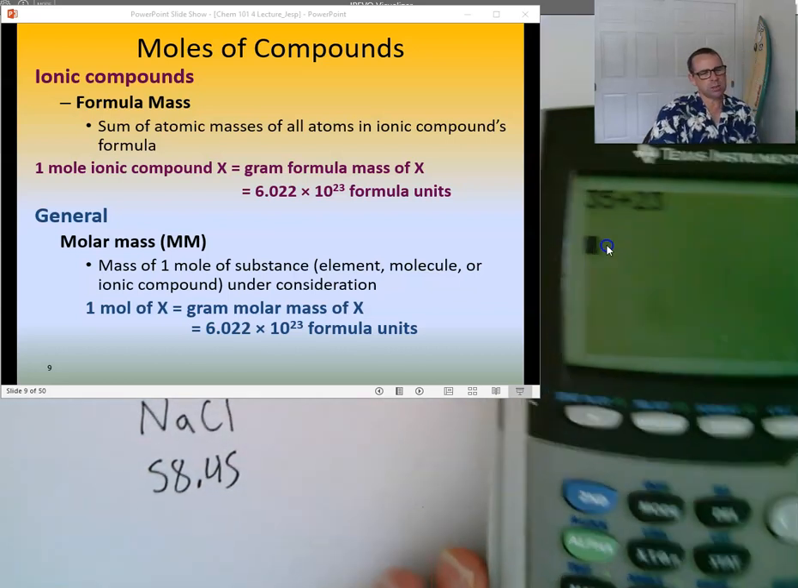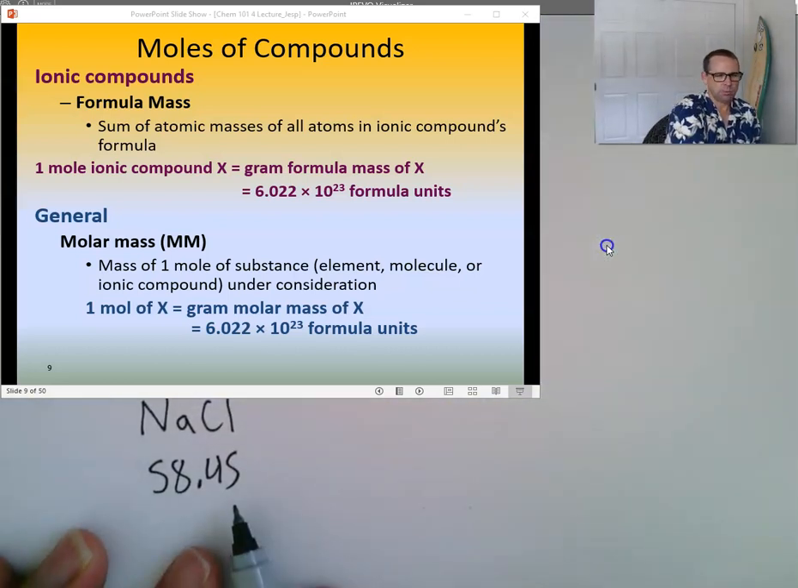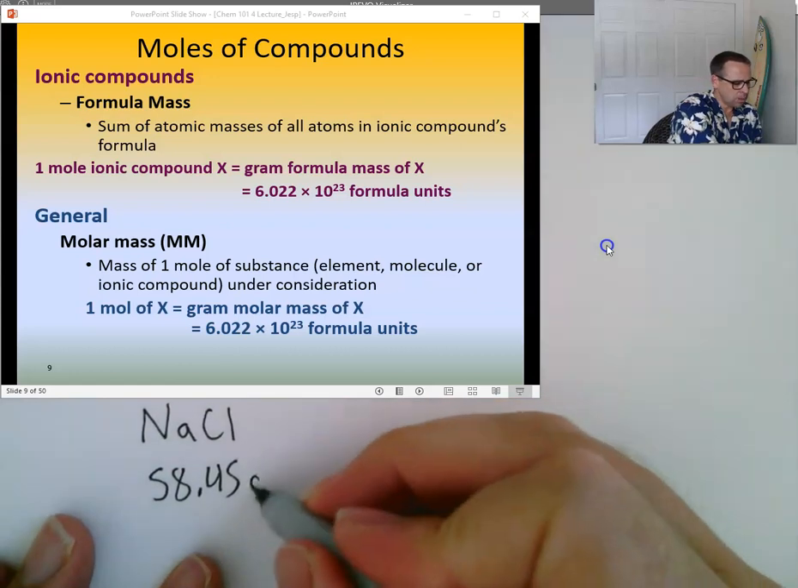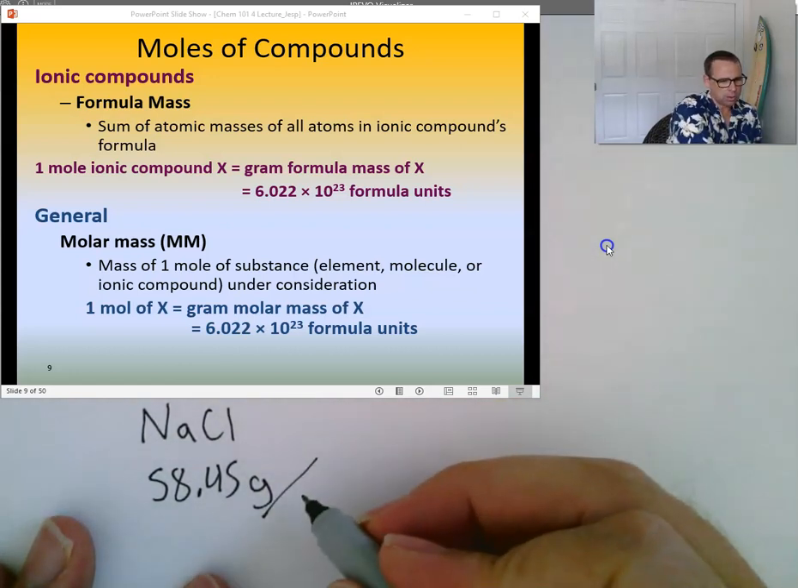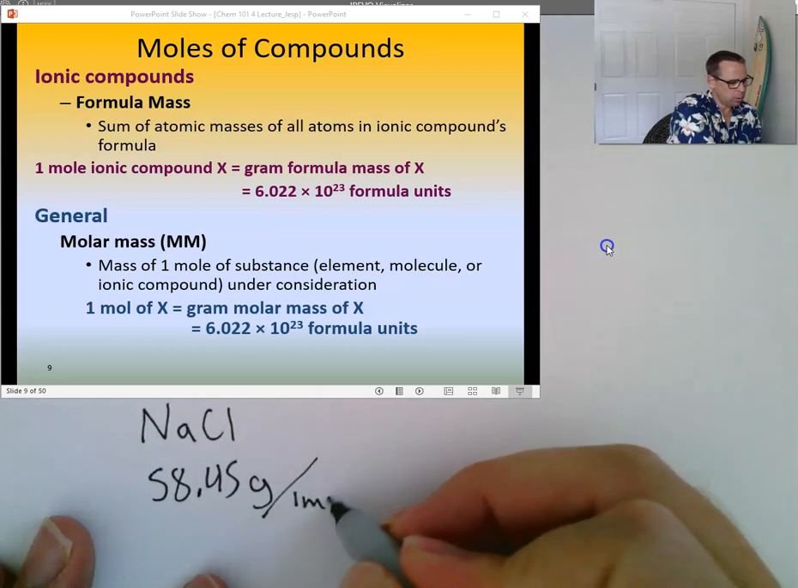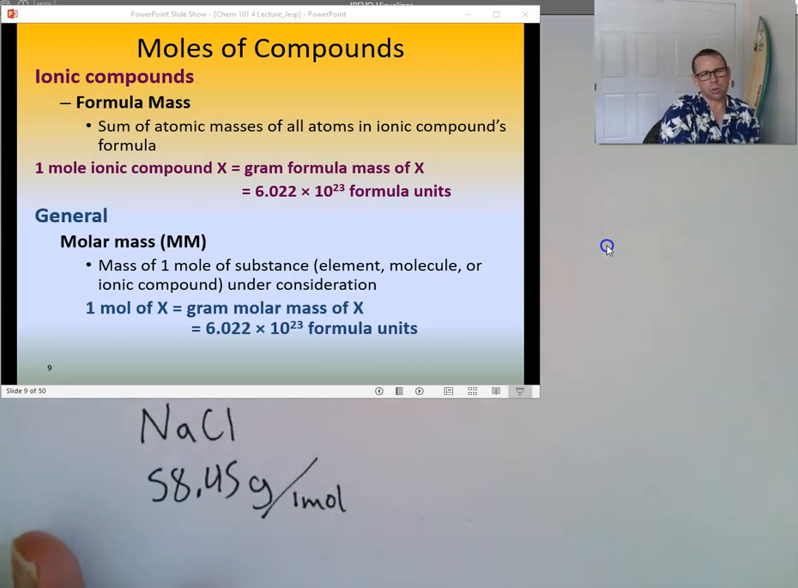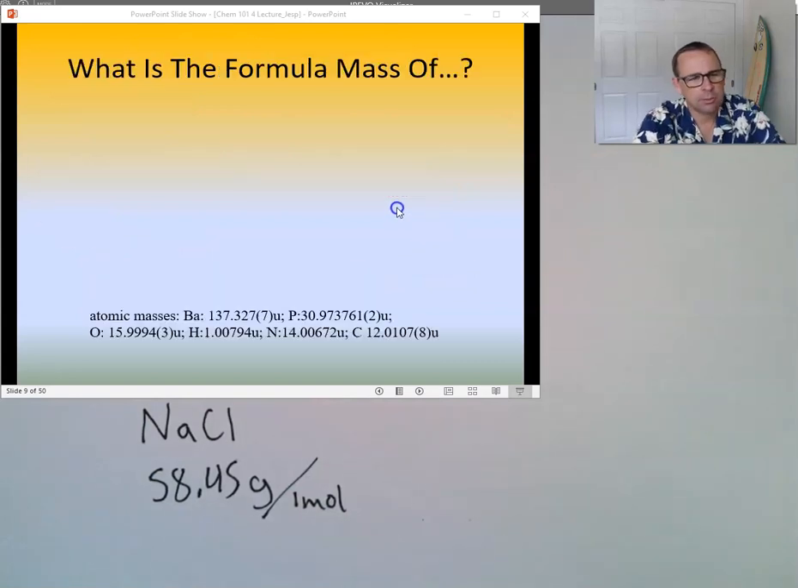58.45. And what are the units? Grams. Grams for every what? 1 mole. Yeah, for every 1 mole of sodium chloride. Okay, very good. So here it is.